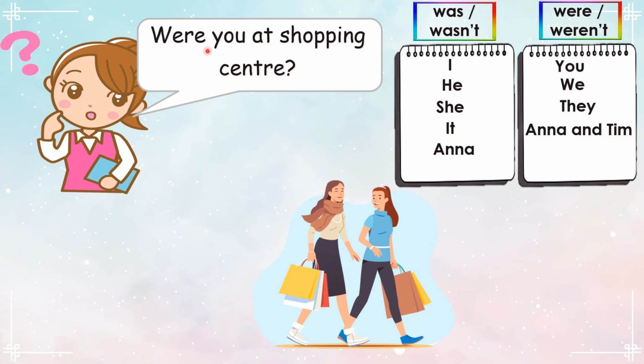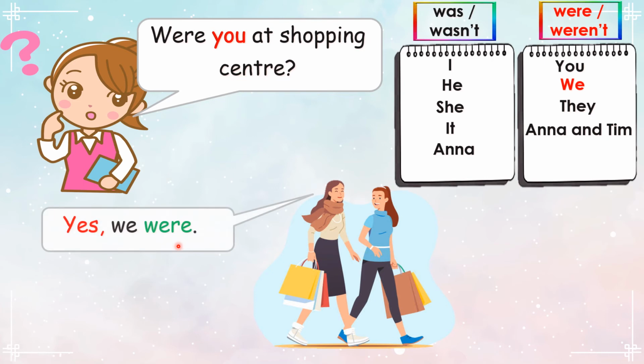Look at the subject. You. You here mean more than one person. So we change to we. Now look at the picture. Were they at shopping center? So the answer is yes, we were.